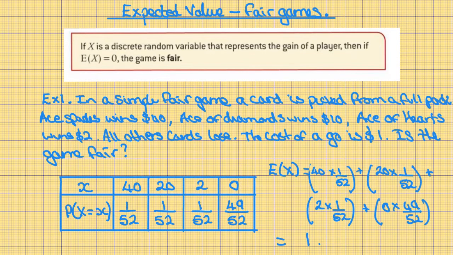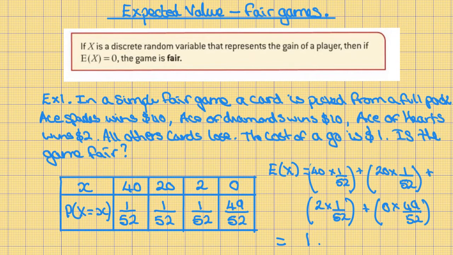In order to work out whether the game is fair, you need to work out the expected value, which tells you on average how much you will win for every go of the game. So the expected value in this case is 40 times 1 out of 52 plus 20 times 1 out of 52 plus 2 times 1 out of 52 plus 0 times 49 out of 52, which when you work it out comes to 1.